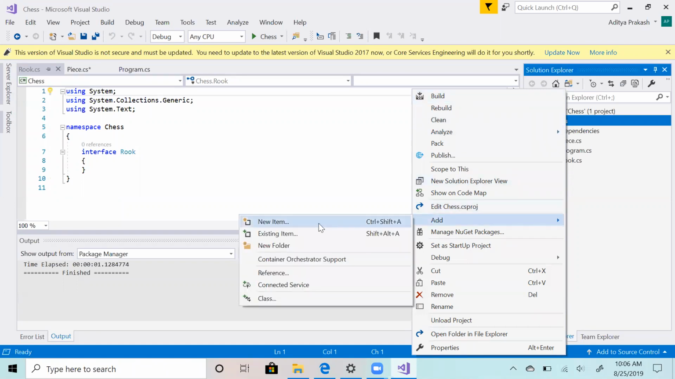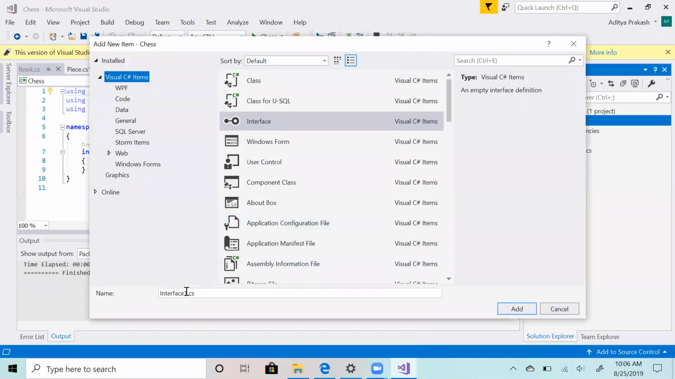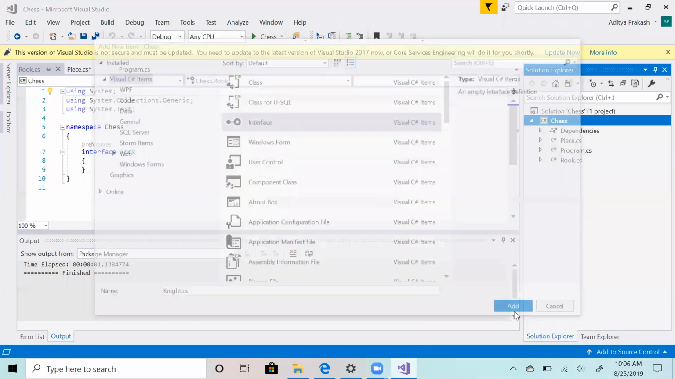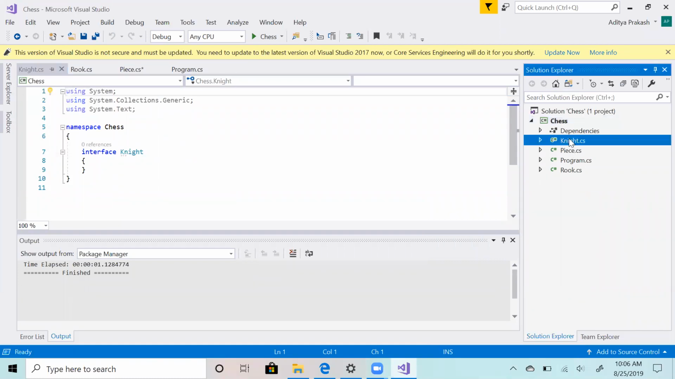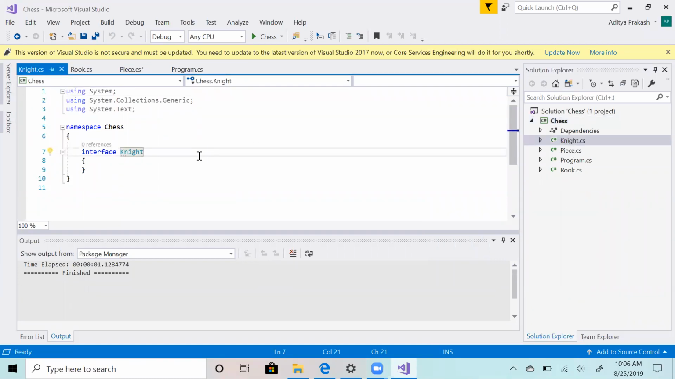And also add more class. Right? Right. And let's go to class Knight first. And all we do is we say... Aditya, can you select a class instead of interface? Because while adding a new item, you are selecting interface. You can just change it. Okay, thank you.